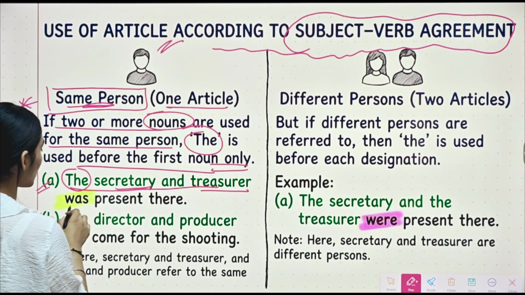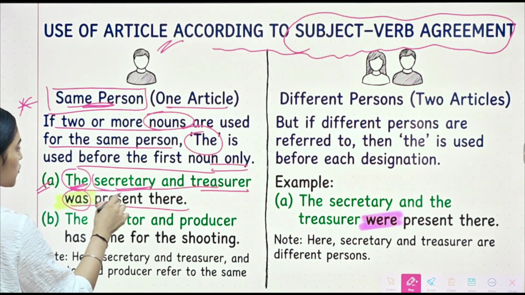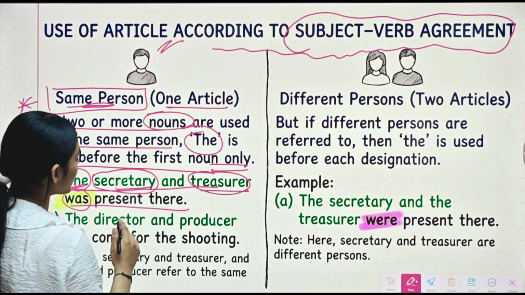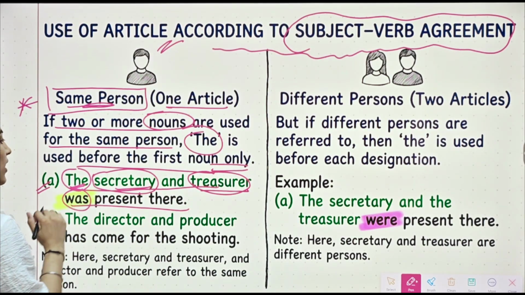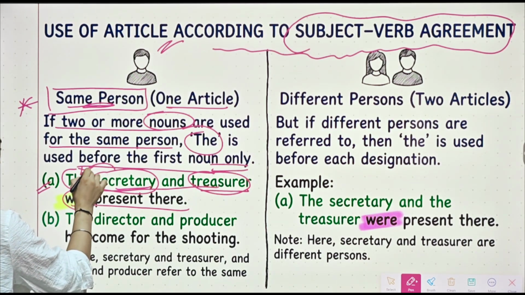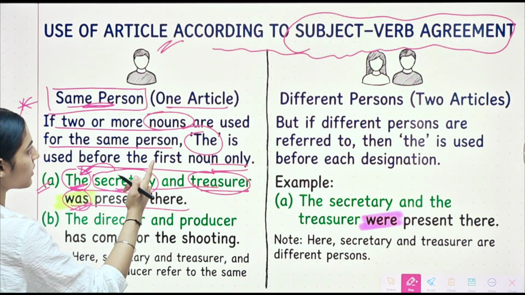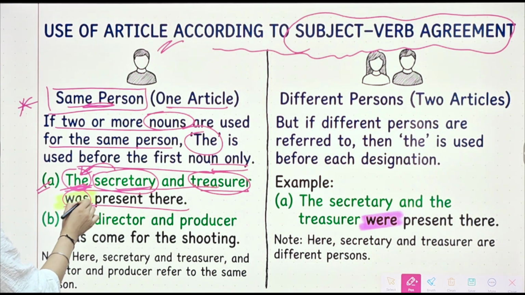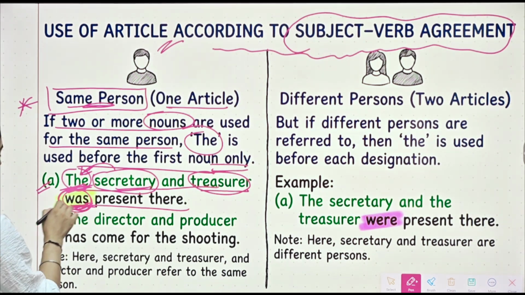The secretary and treasurer was present there. So here we have two nouns. First is secretary and the second is treasurer, and it is used for one person only. How do we get to know? We have only used article 'the' before the first noun only. Alright, if these words are used for a single person and article 'the' is there, so we will use 'was'. Alright, singular form of verb will be there.